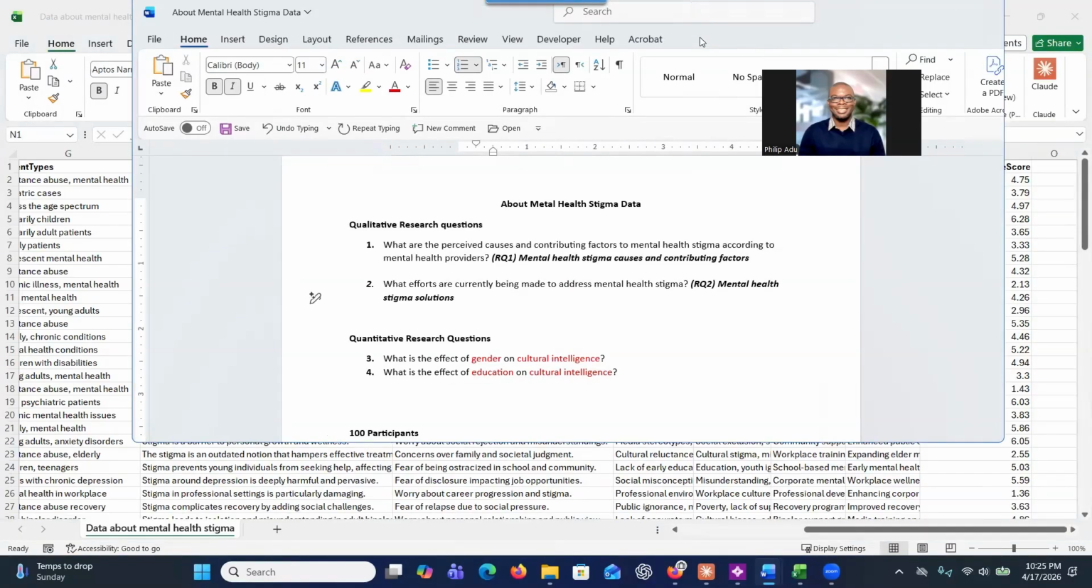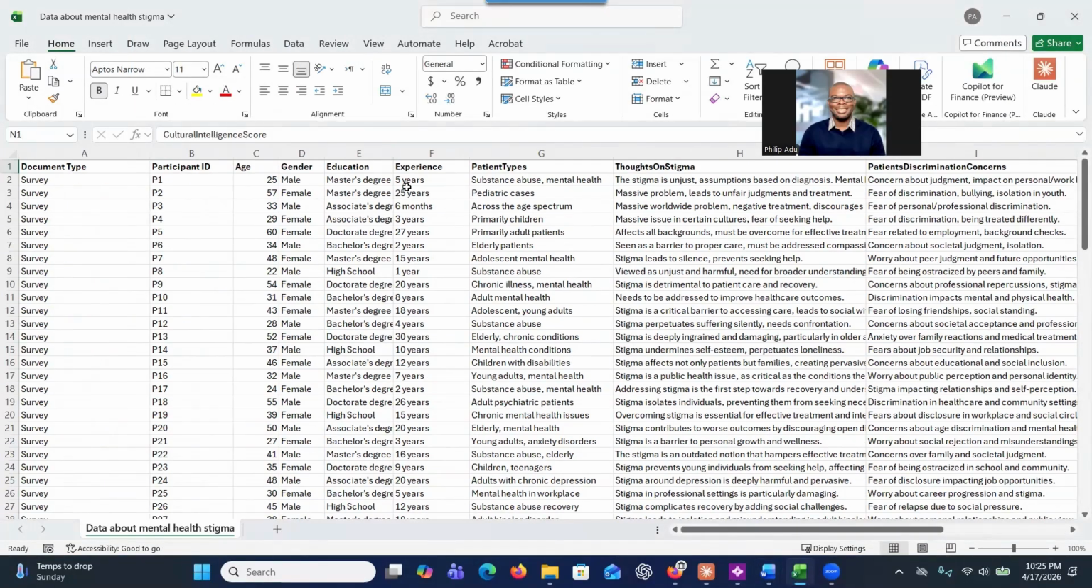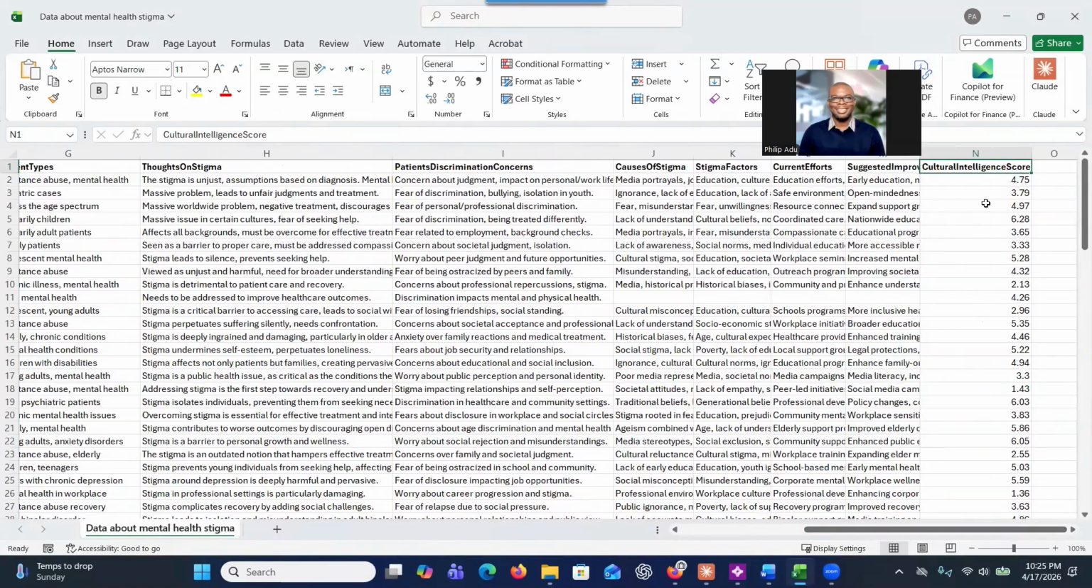So we have our Excel spreadsheet where the demographic information is here, the open-ended responses are here, and then we have scores for their cultural intelligence, right? So, how do you use Claude AI to help you analyze this data in Excel?